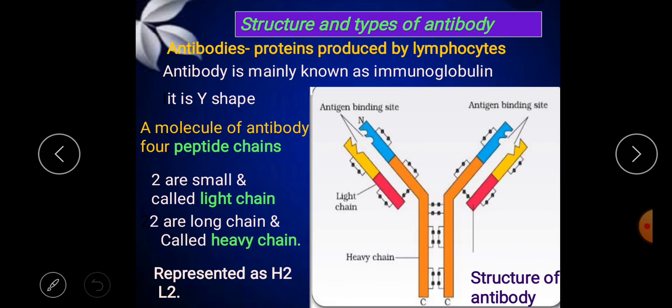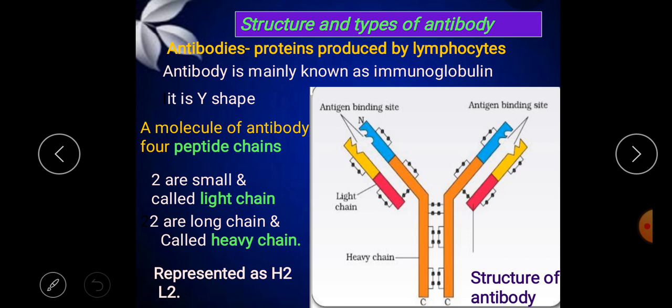The next one is the structure and types of antibody molecules. Antibodies are proteins produced by the lymphocytes. The antibody is also known as an immunoglobulin. It is Y-shaped, and each antibody molecule has a specific structure because it is able to bind to the specific pathogen to destroy it.